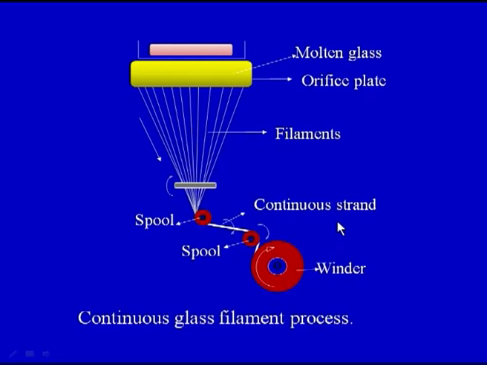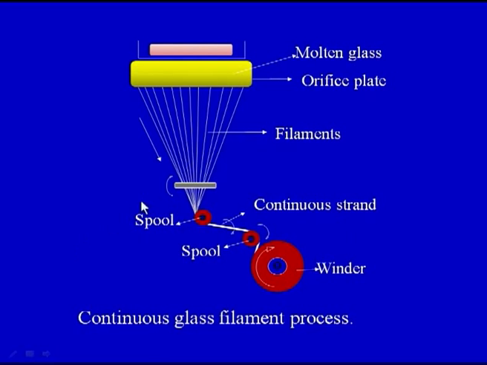We can see that the individual filament can have a diameter ranging from 2 micron to 10 micron to 15 micron. So it is very difficult to handle these filaments. Therefore the glass is processed into the form of continuous strands. Different filaments would be clubbed together or wound together in the form of a strand, and these strands are finally used as the glass fibers.